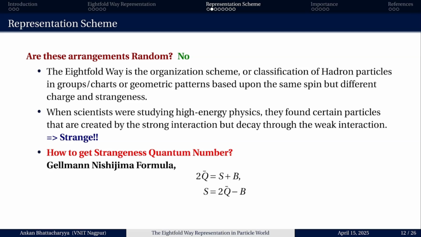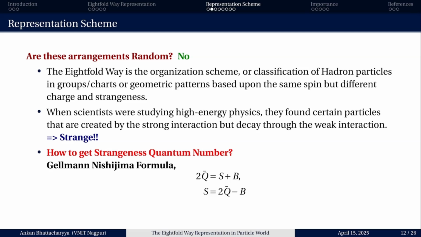So the neutron is a baryon, and for the neutron 2q̄ is 1. So the baryon quantum number for the neutron is also 1. So S should be 0, meaning the neutron is not a strange particle. And it is evident that the neutron is not at all a strange particle, because it does not satisfy the requirement for being a strange particle.